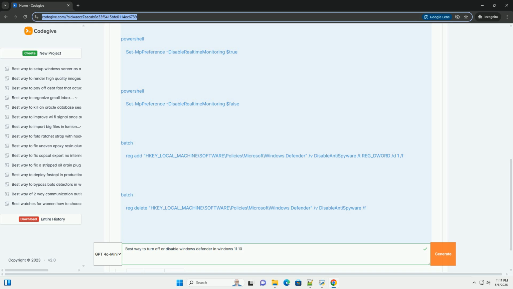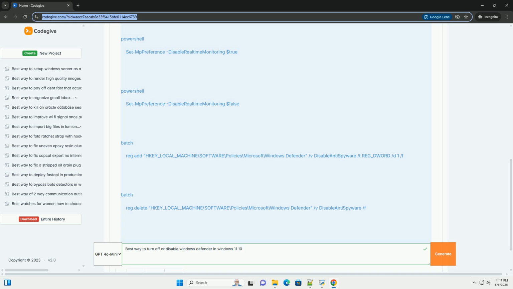Steps. 1. Press Win plus R to open the Run dialog. 2. Type regedit and press Enter. 3. Navigate to the following registry key: HKEY_LOCAL_MACHINE\SOFTWARE\Policies\Microsoft\Windows Defender. 4.